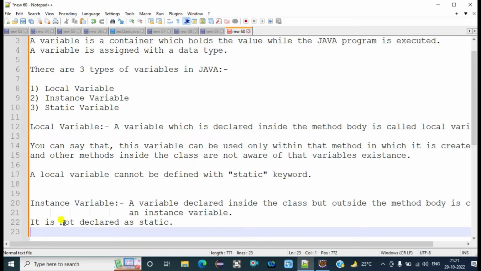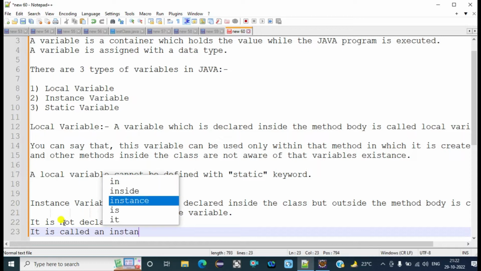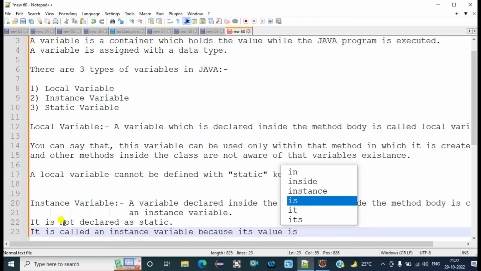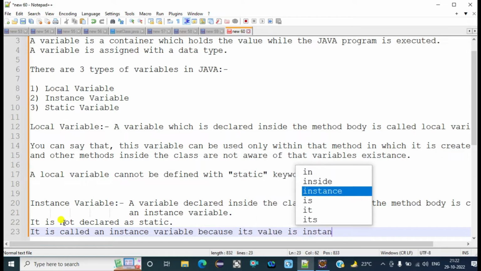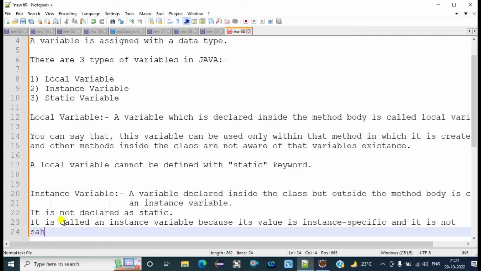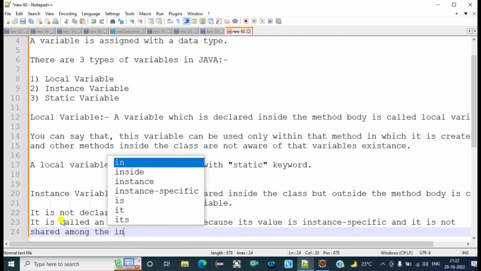Okay, so we can say that it is called an instance variable because its value is instance specific and it is not shared among the instances.